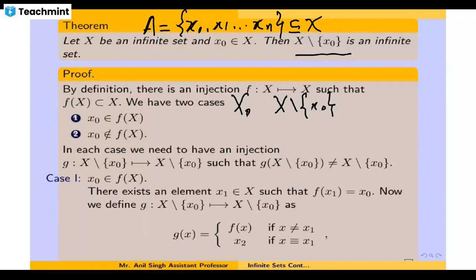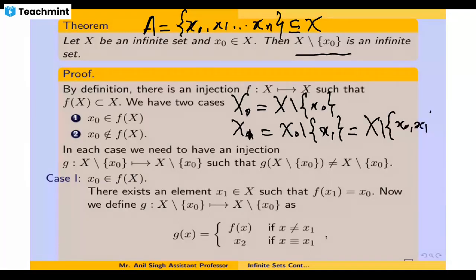And again, applying this theorem to X minus x0 and taking out another element out of this set, x1, this is equivalent to taking out two elements from X. This is also an infinite set.